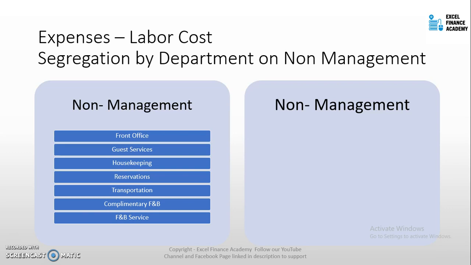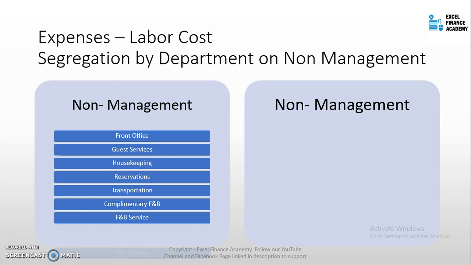Why we want to segregate is because some hotels may not have a separate transportation department, or may not have separate people for guest services. Maybe they have only front office and housekeeping. By dividing the labor cost into the divisions, it's easier for readers to understand the impact and the total labor structure of the department and the hotel.